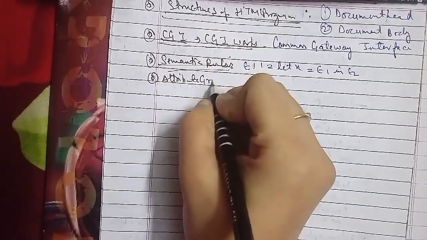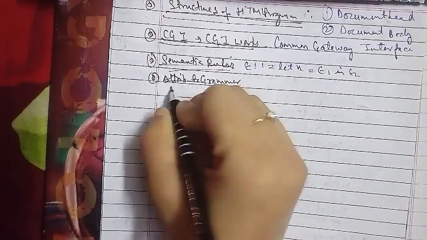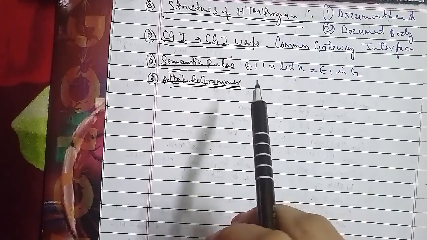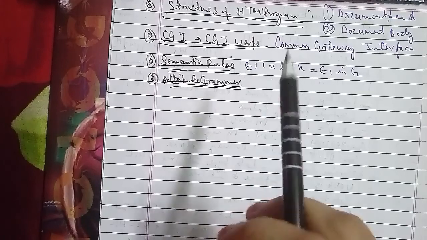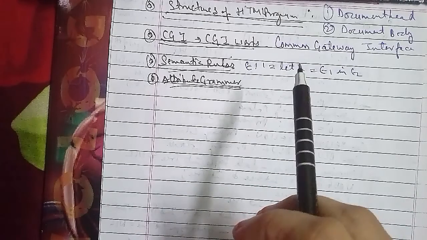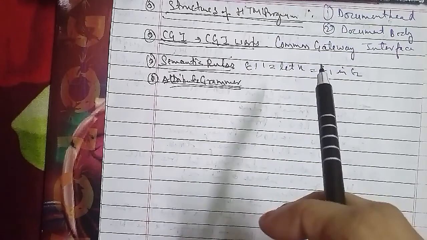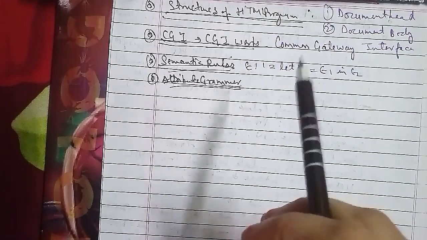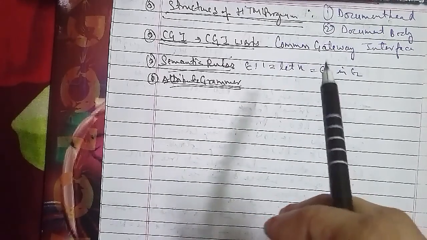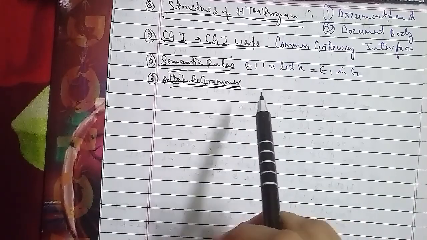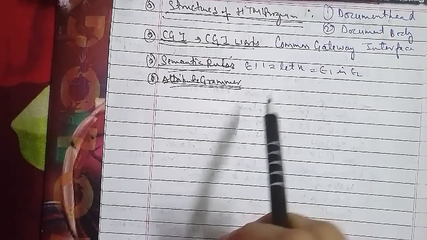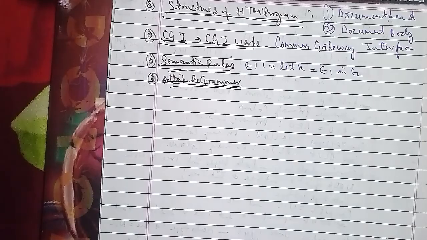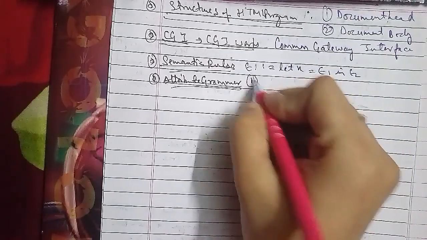So the first we have is the attributes. In the attributes, we attach attributes to grammar symbols, and for each attribute we designate whether it is synthesized or inherited. The second we have is the semantic rules. In semantic rules, we attach semantic rules to productions, and if the non-terminal N appears on the left side of the production, then we attach a semantic rule defining the synthesized attribute of N, and if a non-terminal A appears on the right side of the production, then we attach semantic rules defining the inherited attribute of A as well.